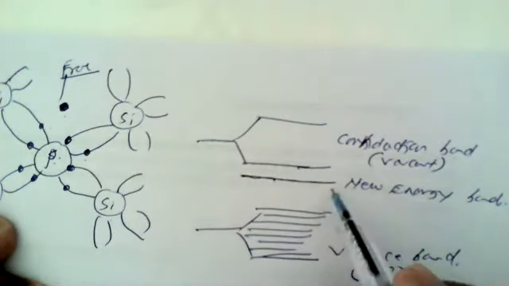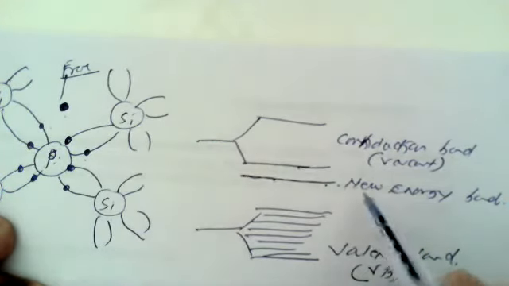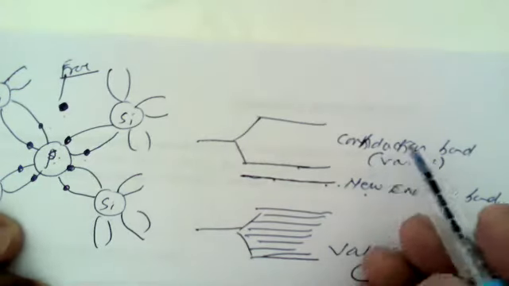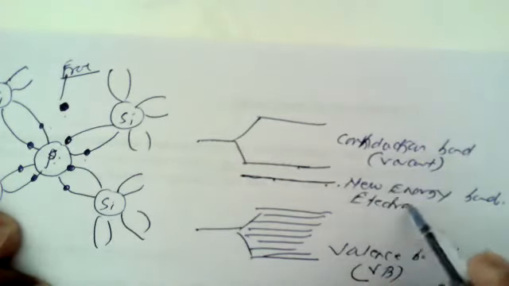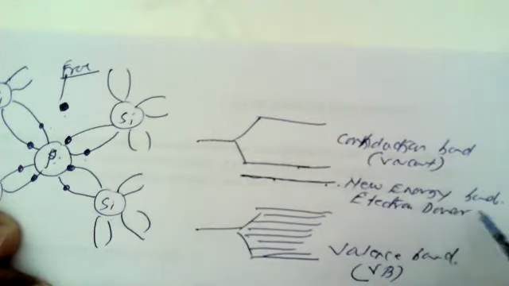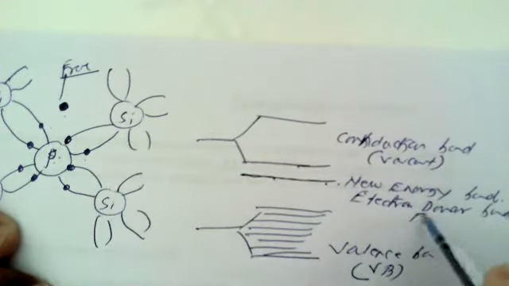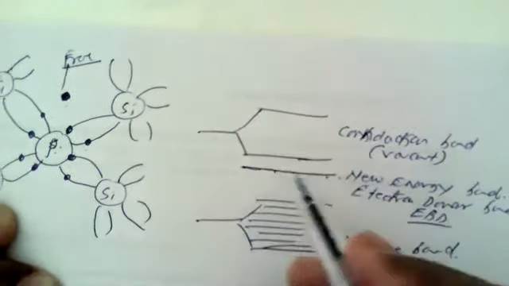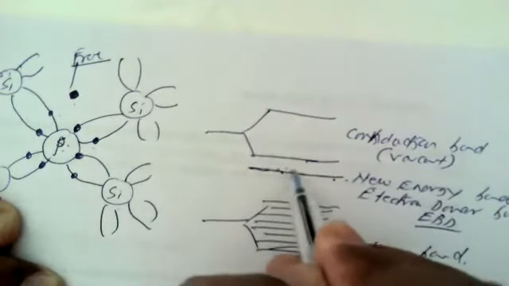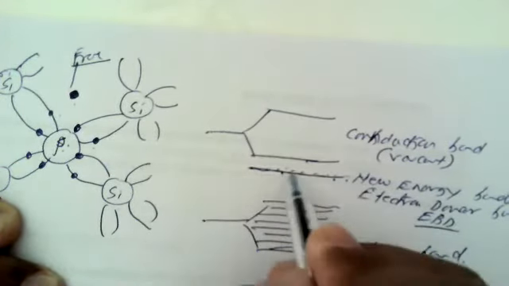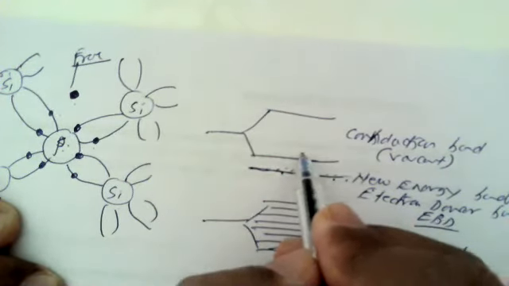This new energy band is known as the electron donor band, abbreviated as EDB. This is known as the electron donor band, which is very close to the conduction band. So electrons are present here. This band is near the conduction band.